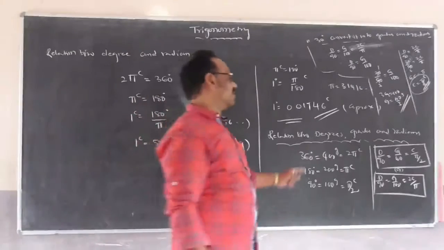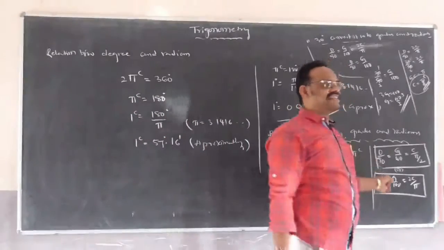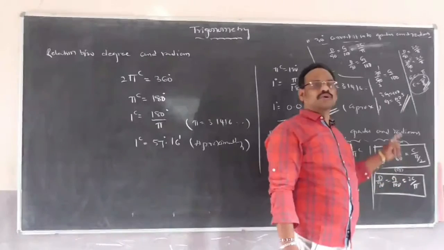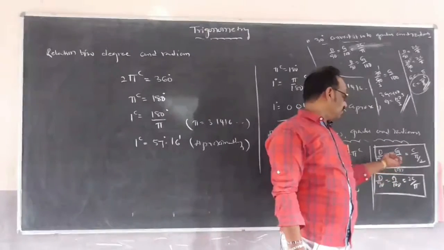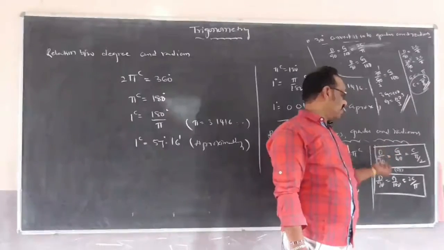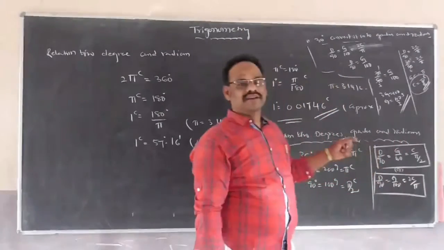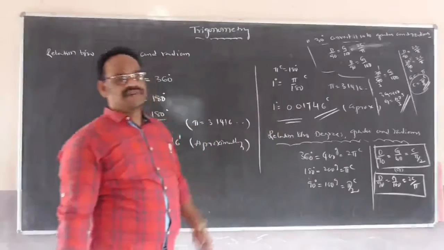By using this relation, d by 90 is equal to g by 100 is equal to 2c by pi, if one of the values is given, we can easily find the other values.